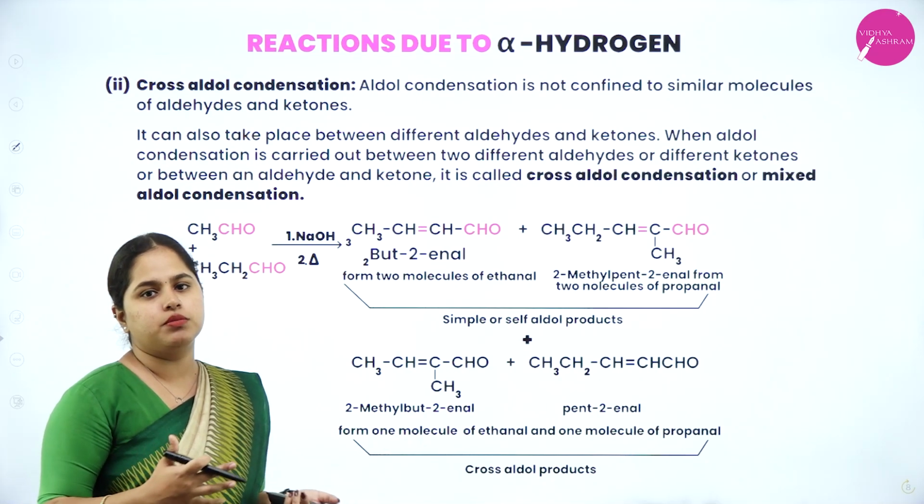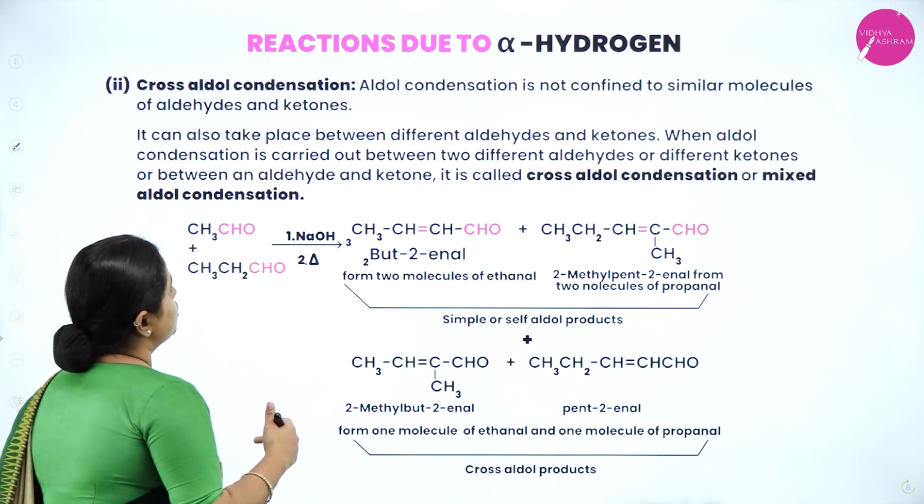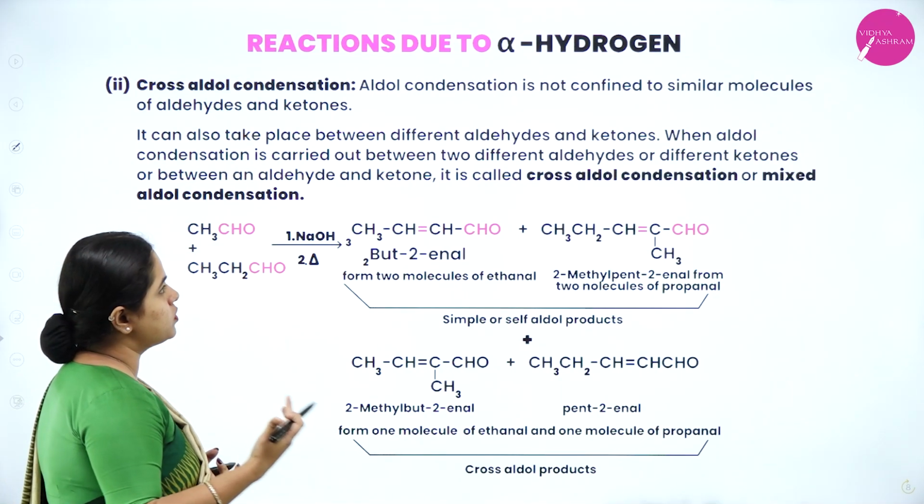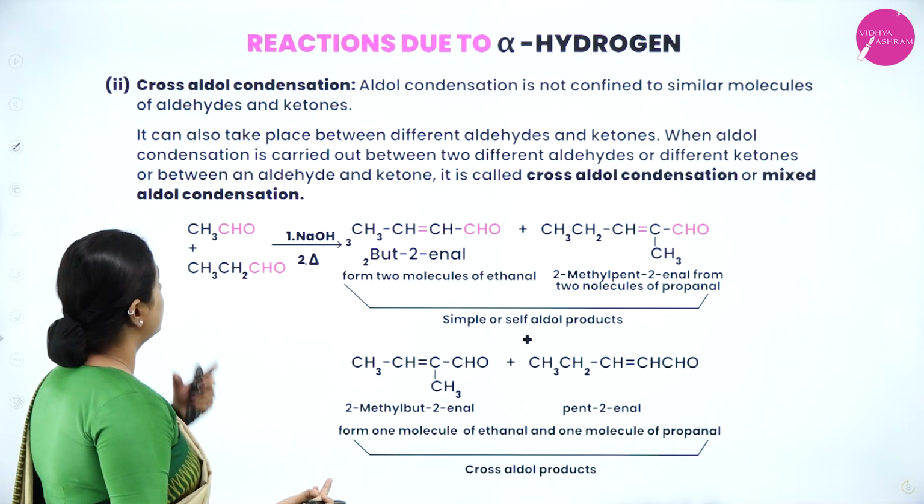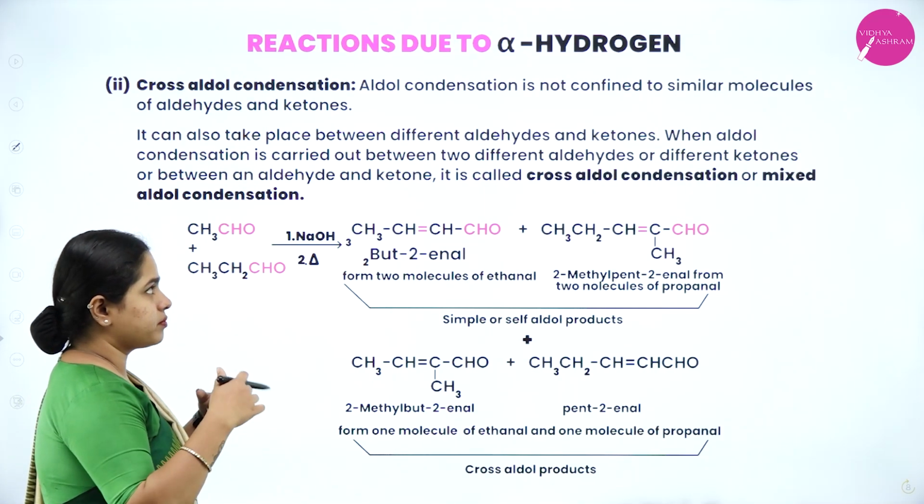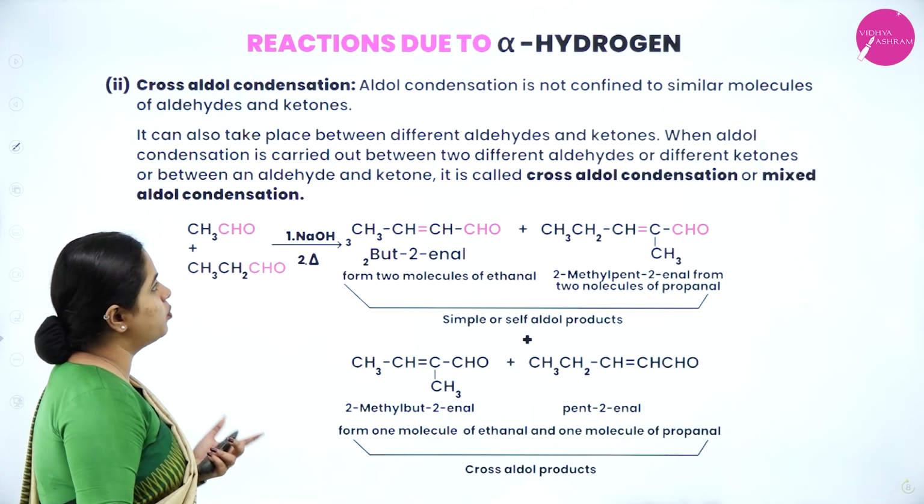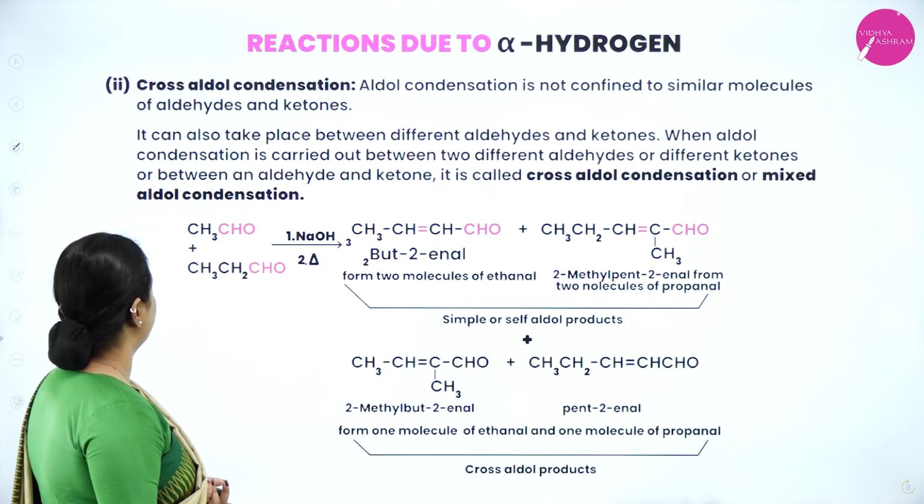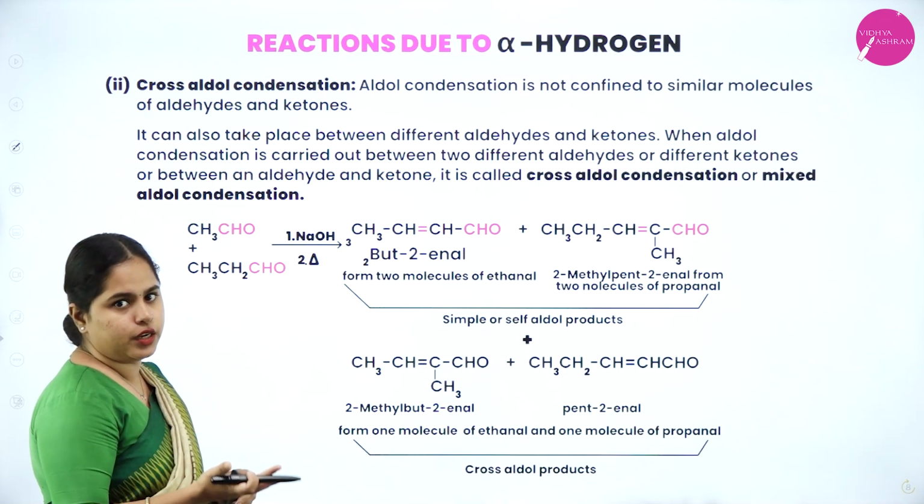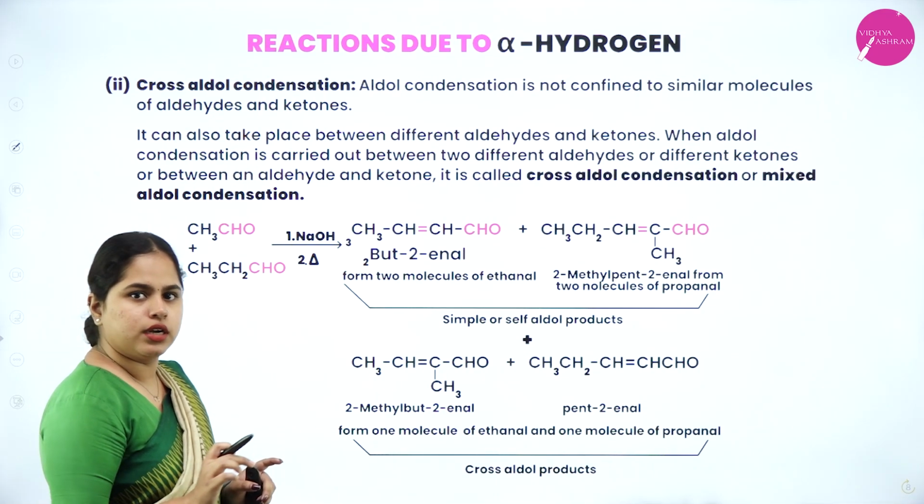Okay, all of this comes under cross-aldol condensation. So aldol condensation is not confined to similar molecules of aldehydes and ketones. It can also take place between different aldehydes and ketones. When aldol condensation is carried out between two different aldehydes or different ketones, or between an aldehyde and a ketone, it is called cross-aldol condensation.